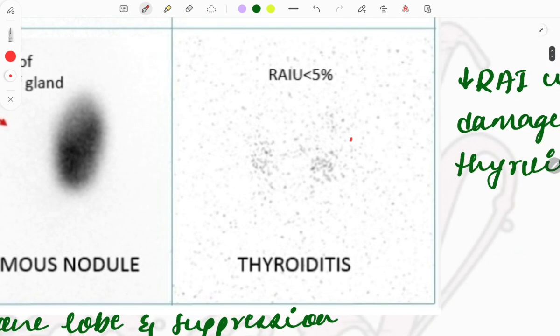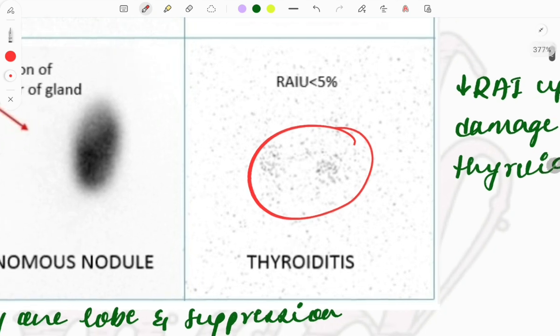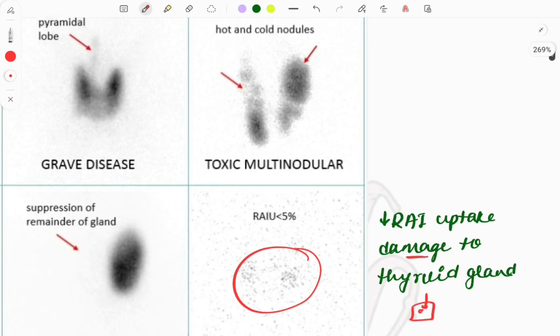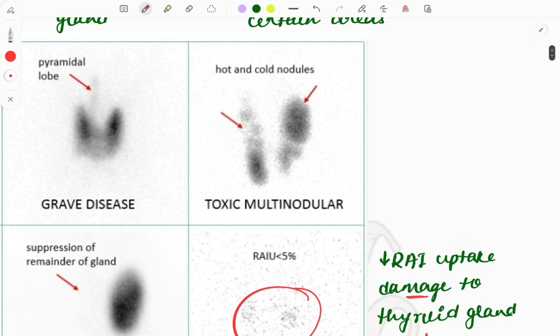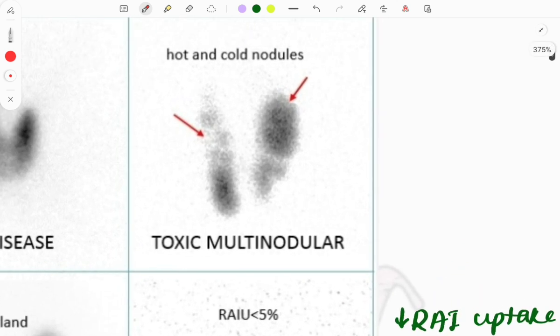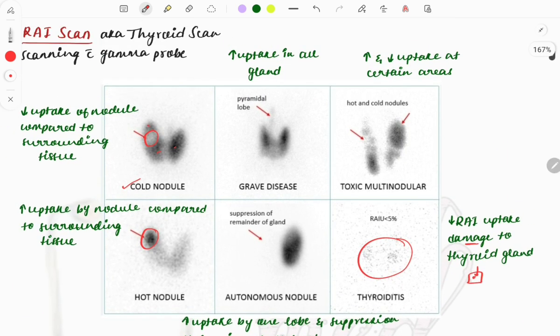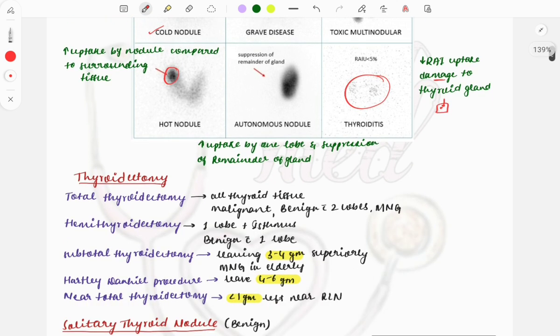In thyroiditis, you cannot see the gland properly, because the thyroid gland is damaged, and whenever there is damage, the cells are not able to take up the radioactive iodine, and due to this you see this finding on the scan. In toxic multinodular goiter, you can see multiple nodules, both hot and cold. So this is about radioactive iodine scans.